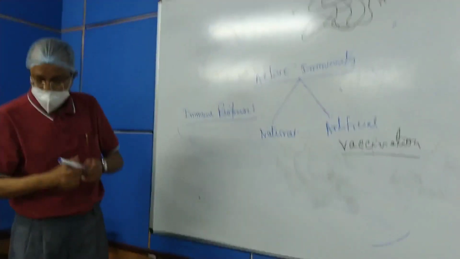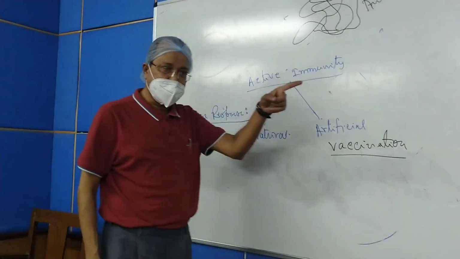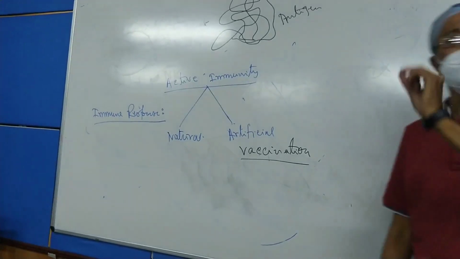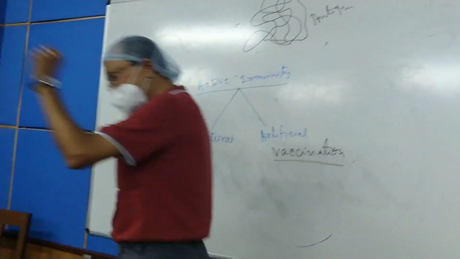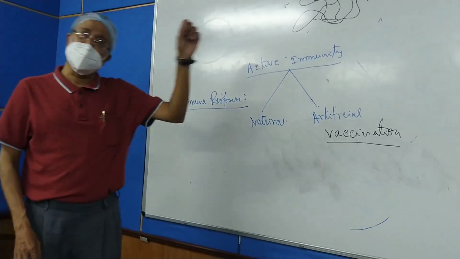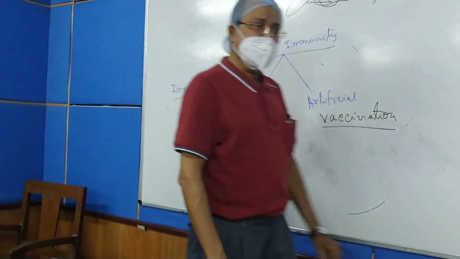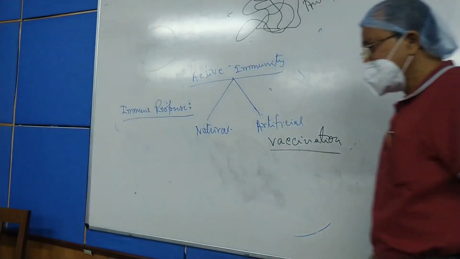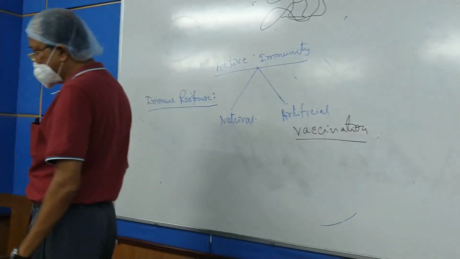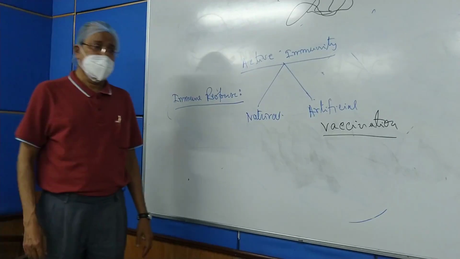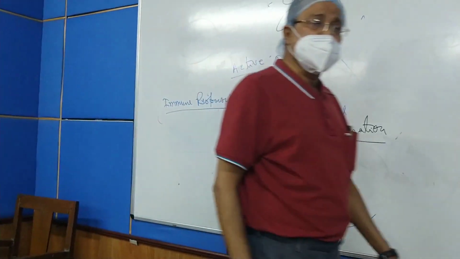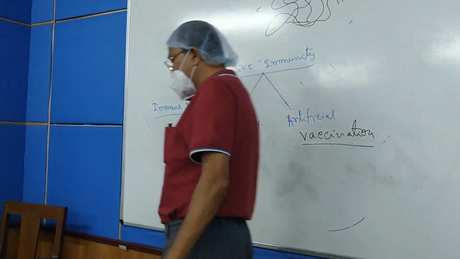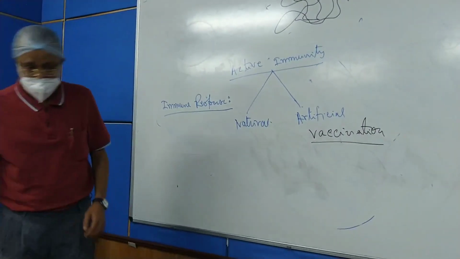Say for example, you have seen that in most cases the vaccines are given in 2 doses. One is the first dose, another is the second dose. As a result of the first dose of the modified viral antigen, what is happening? There is development of some antibodies against that viral antigen, and that antibody is usually IgM in nature.